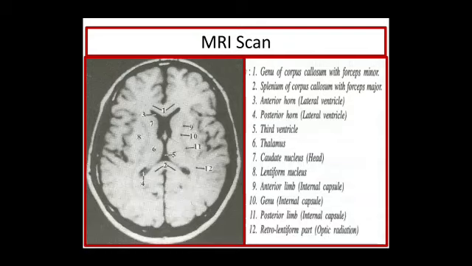So this is an MRI scan of the normal brain. You can see the genu of corpus callosum with the forceps minor, splenium of corpus callosum, anterior horn of lateral ventricle, posterior horn of lateral ventricle, third ventricle, thalamus, caudate nucleus, lentiform nucleus, anterior limb of internal capsule, genu of internal capsule, posterior limb of internal capsule, and retrolentiform part of the optic radiation.